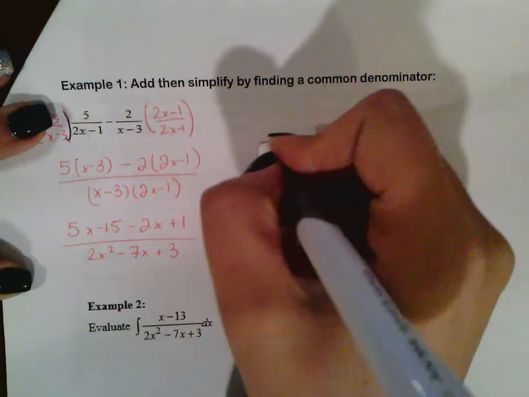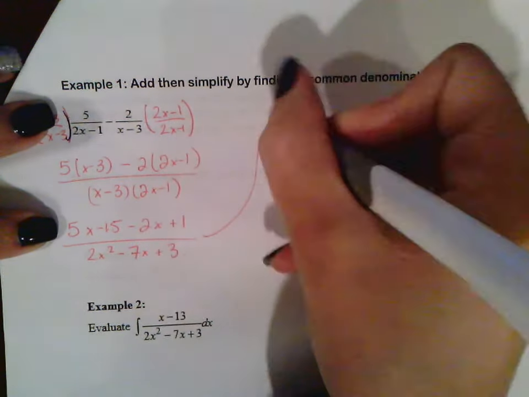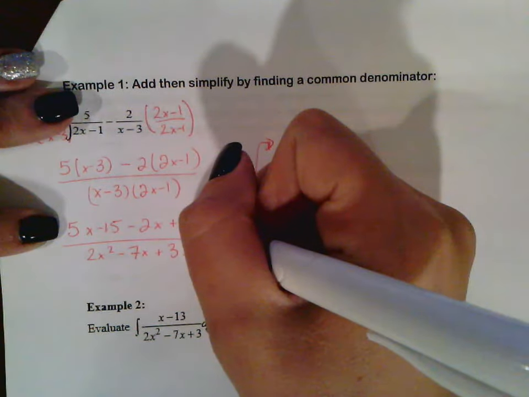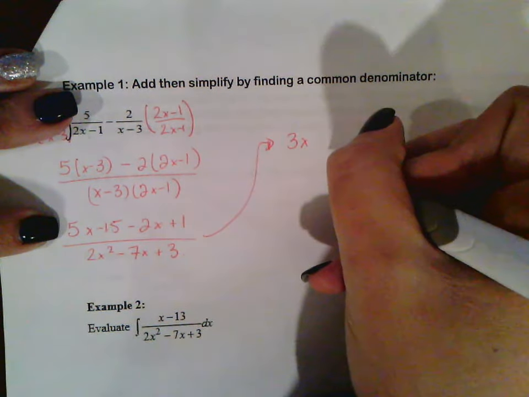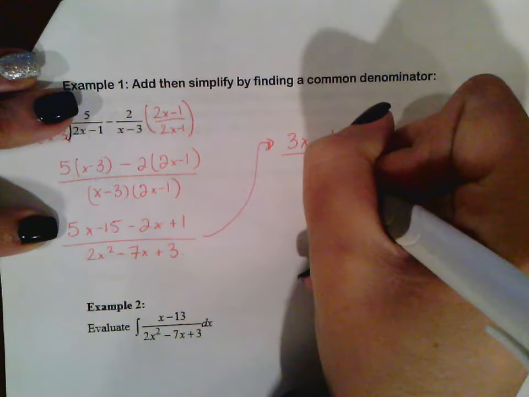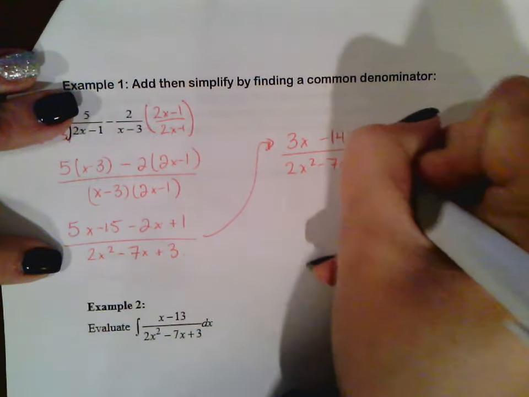Let's continue cleaning this up. So we got 5x minus 2x, which is 3x, and negative 15 plus 1 is going to be negative 14. And all of that is going to be over 2x squared minus 7x plus 3.